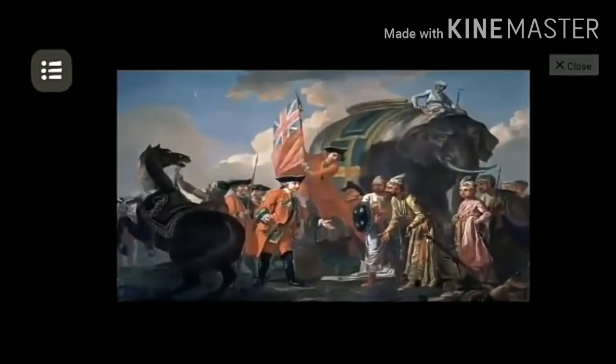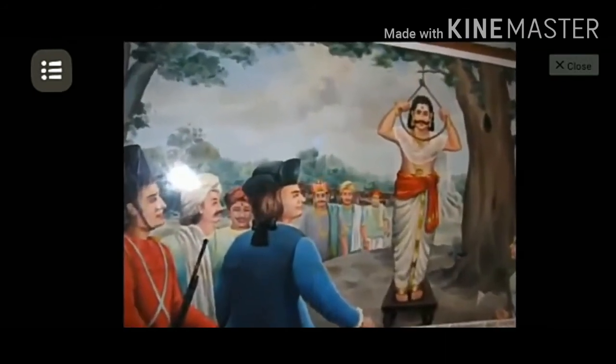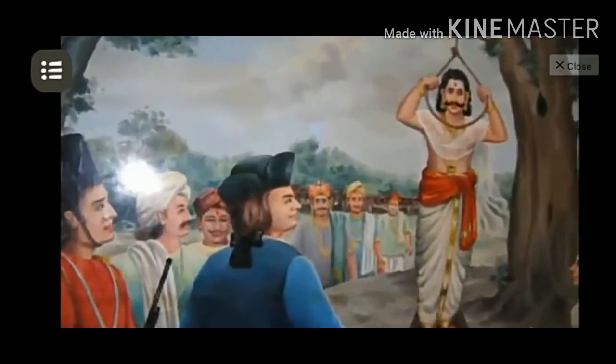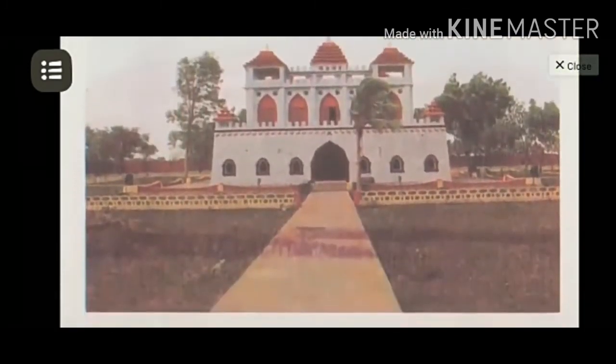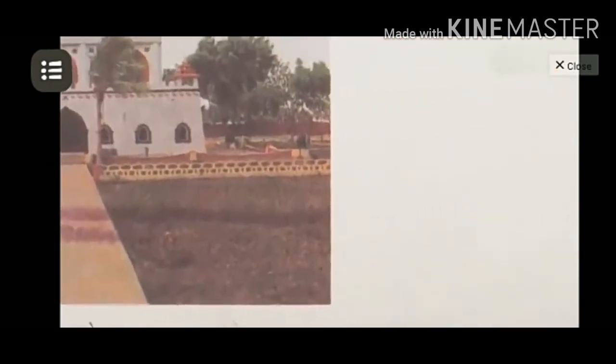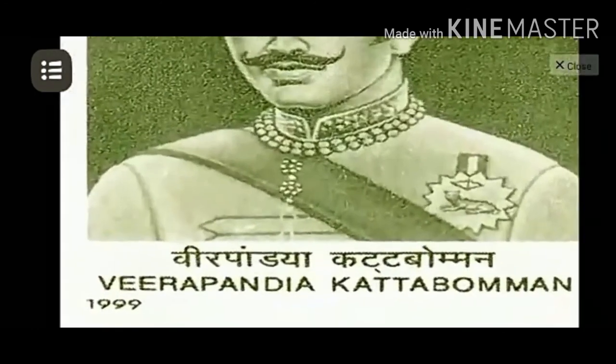On 17th October 1799, Kattabomman was hanged at the fort of Kayathar. To honor the bravery of Kattabomman, in the year 1999, the central government of India released a stamp depicting the image of Kattabomman.